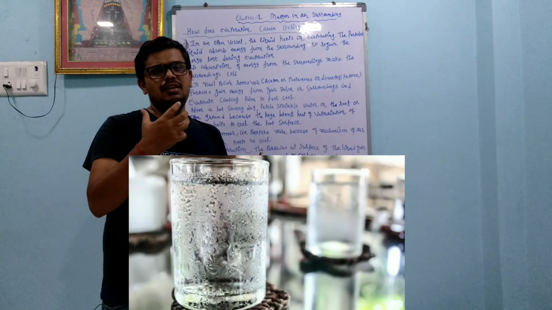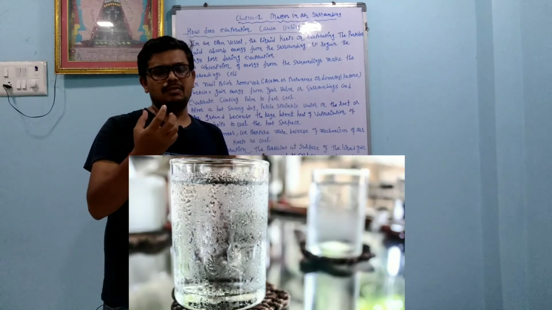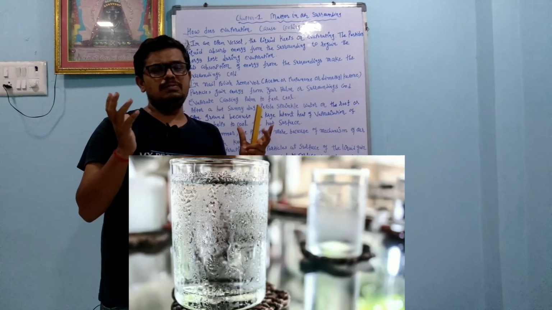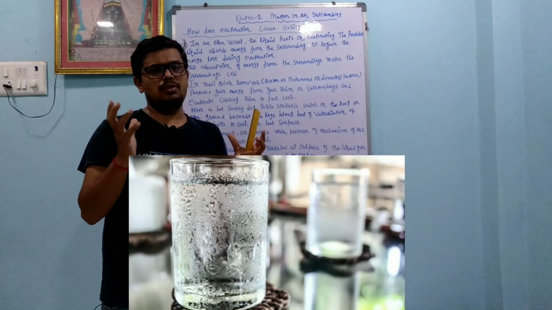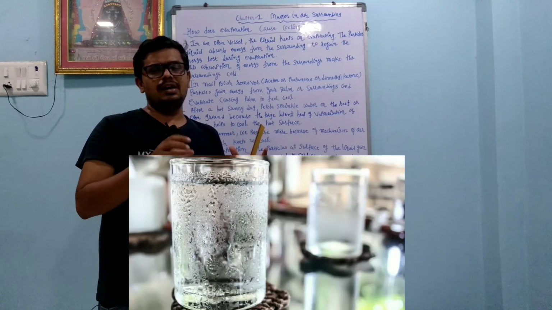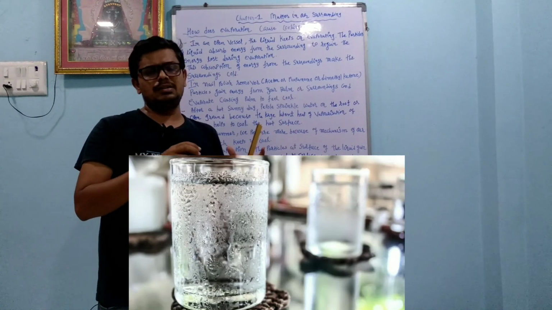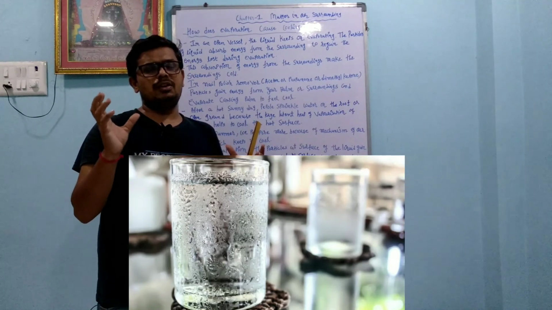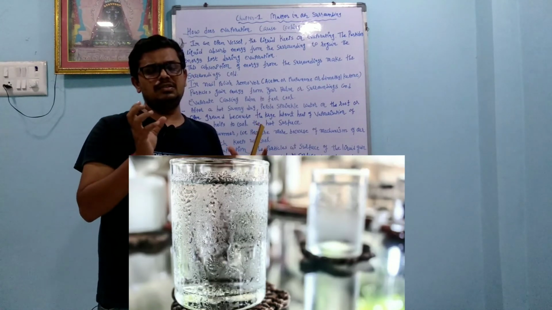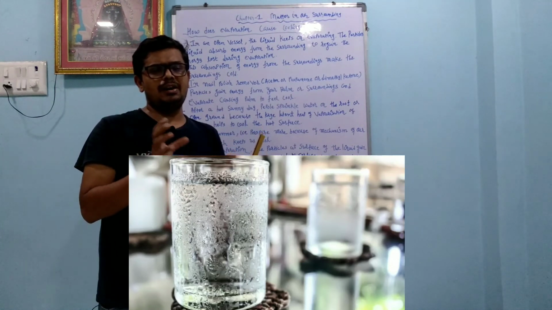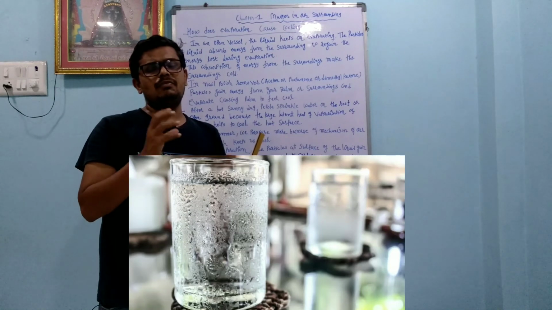We think that water is leaking somewhere. No, water is not leaking. Actually, water is already present in the surroundings in moisture form, as gaseous water. Whenever we add ice or cold water to the glass, the surrounding moisture containing water molecules converts into droplets, and because of that we find the droplets.